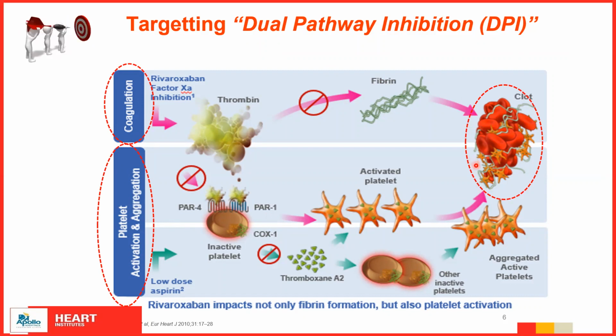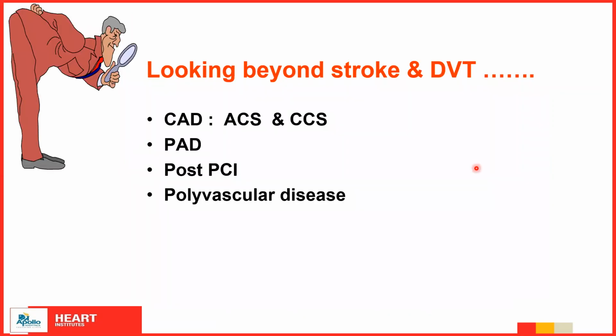Now, if you go further, if you have to see beyond stroke and DVT, as I had already mentioned, there is potential use in coronary artery disease, in acute coronary syndromes and chronic syndromes, in peripheral artery disease, post-angioplasty, and polyvascular disease. There are 4 indications which have come up in 2020 where we have a role of using Rivaroxaban.